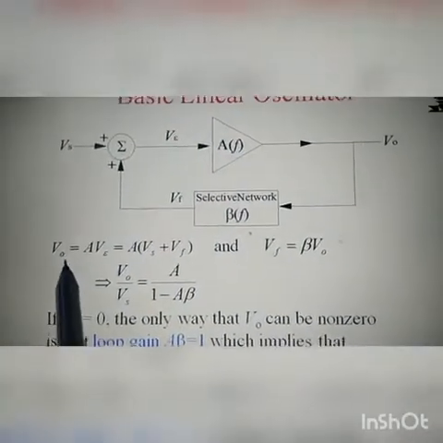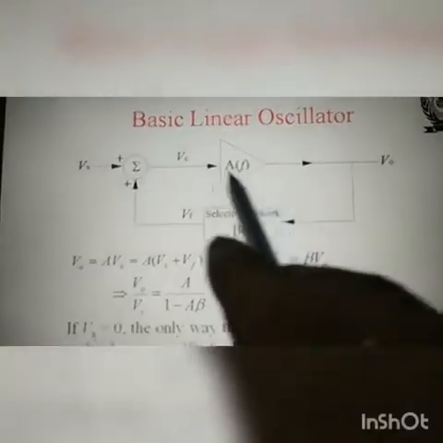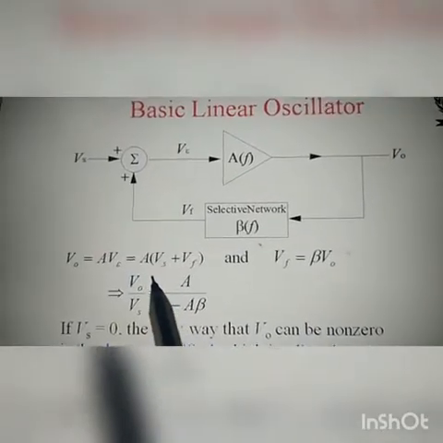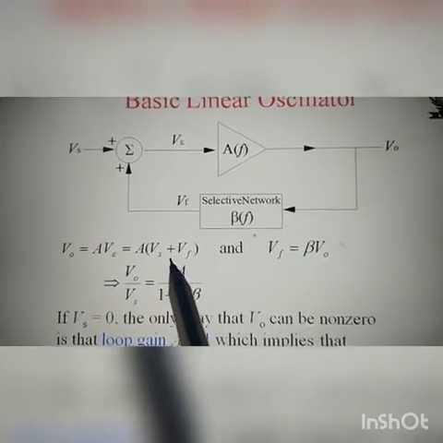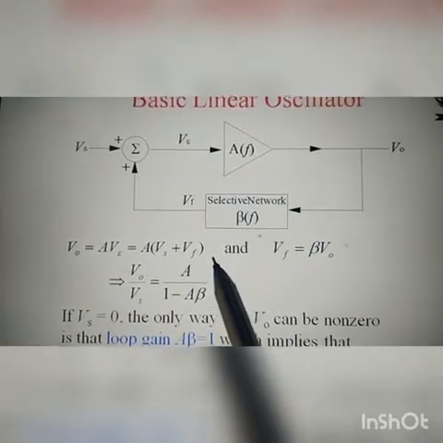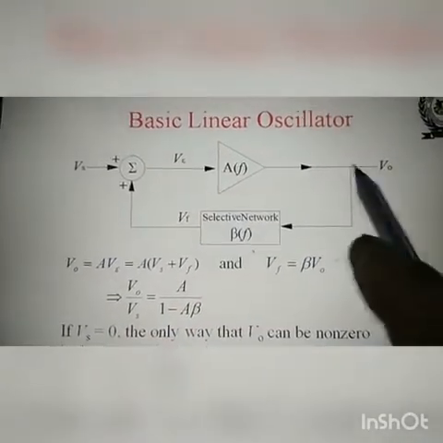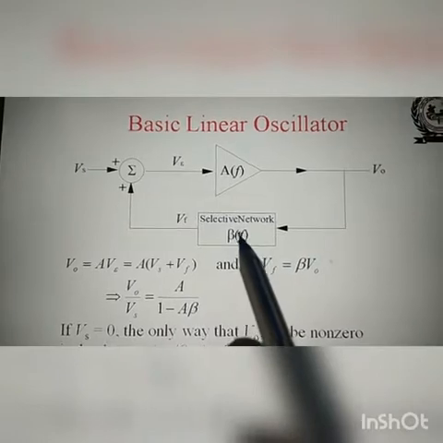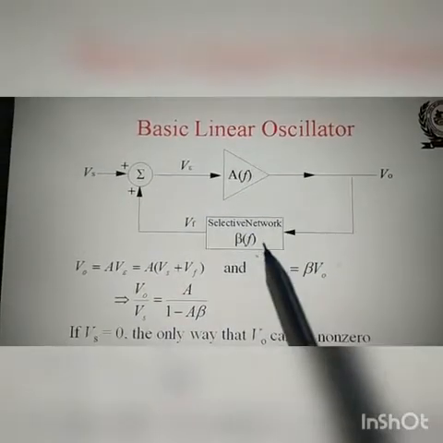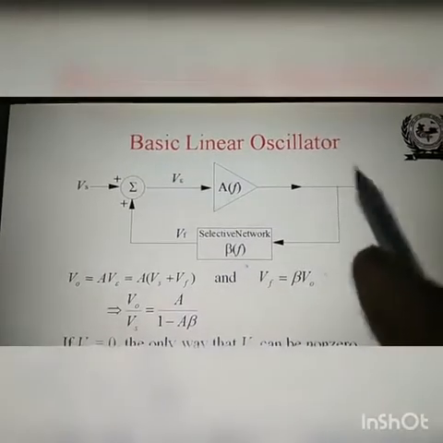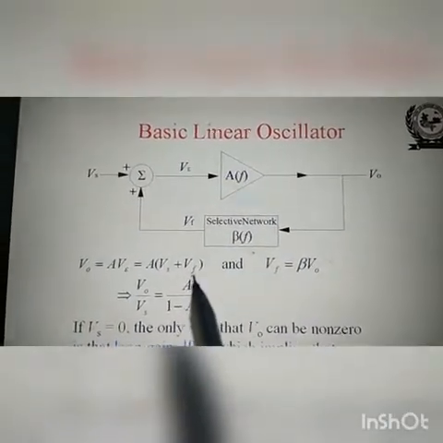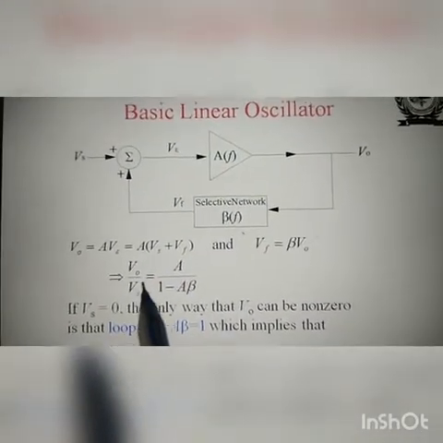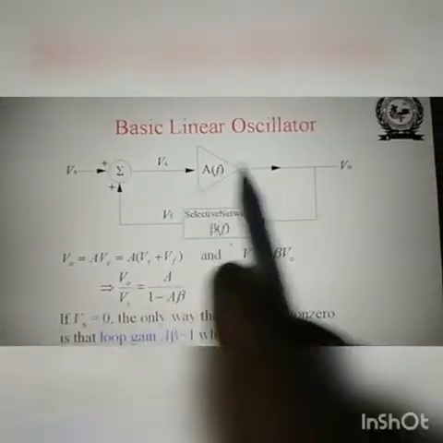This V0 can be written as V0 is equal to A into Ve, which is the amplifier output. And Ve is nothing but Vs plus Vf, and again Vf is equal to beta times V0. This output is the input to the feedback network, so Vf is the output of the feedback network. Vf is equal to beta times V0. You can put the value of Vf here, beta times V0, so you will get the overall gain.